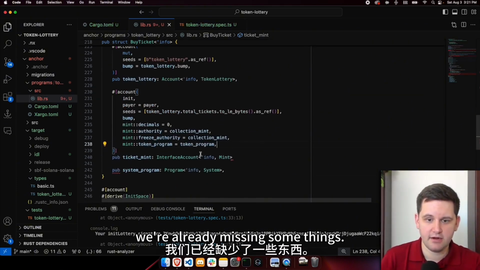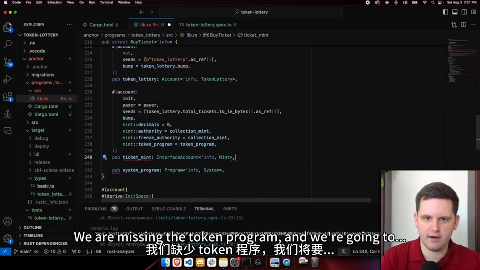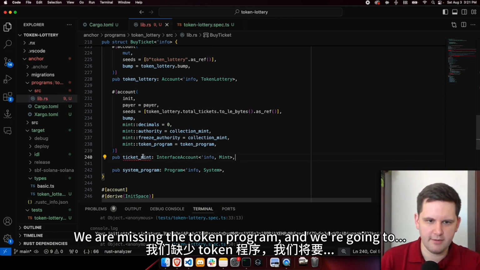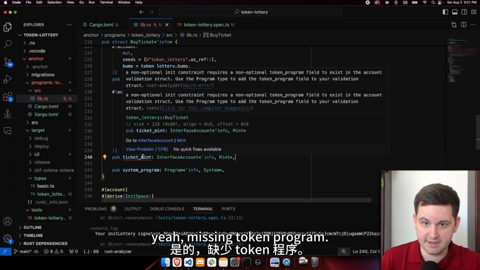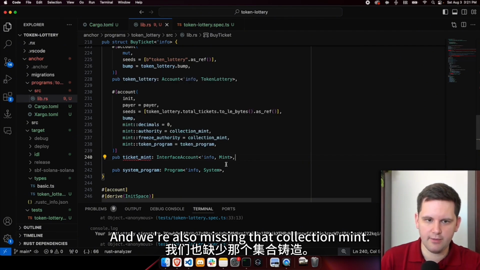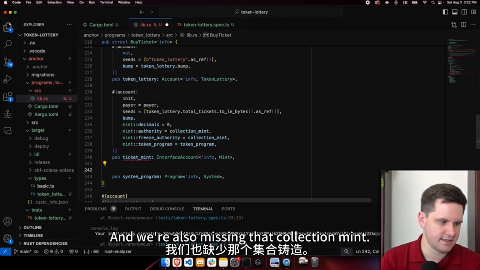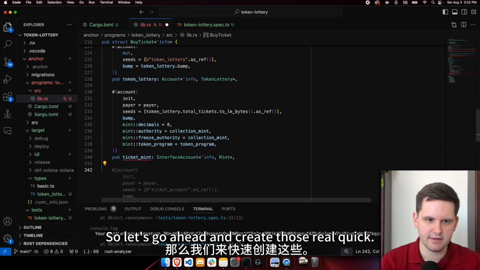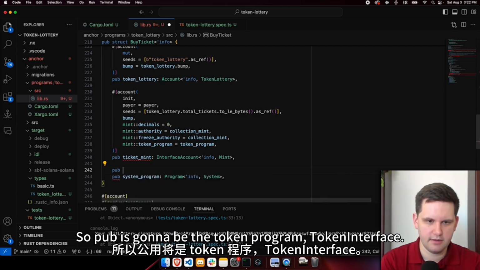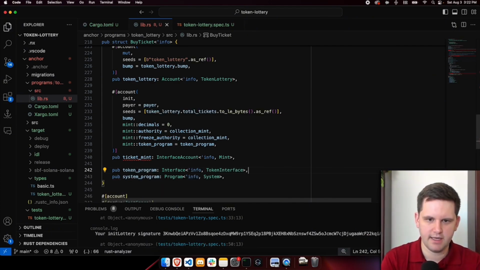All right, so you can see here, we're already missing some things. We are missing the token program, and so it's probably going to say right here, yeah, missing token program, and we're also missing that collection mint. So let's go ahead and create those real quick. So pub is going to be the token program, token interface.